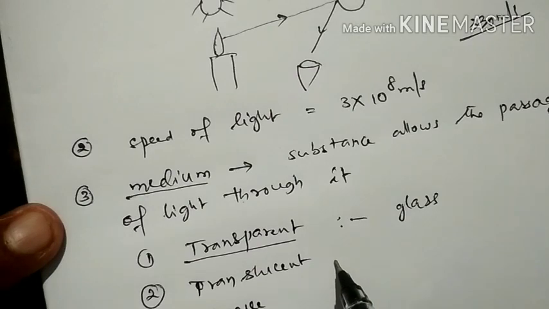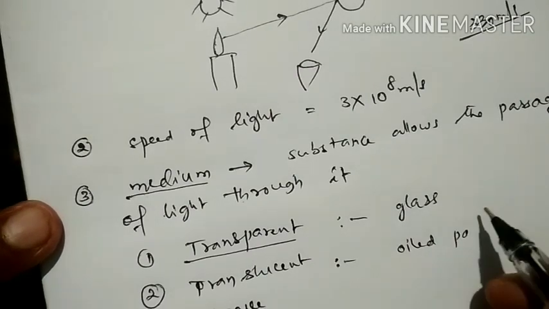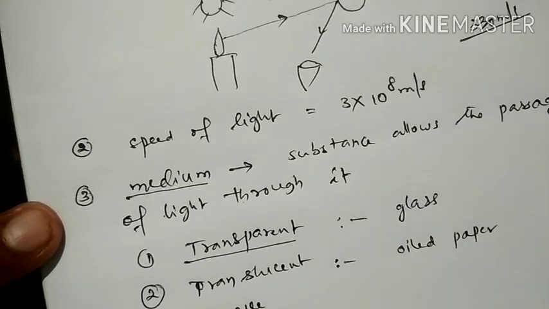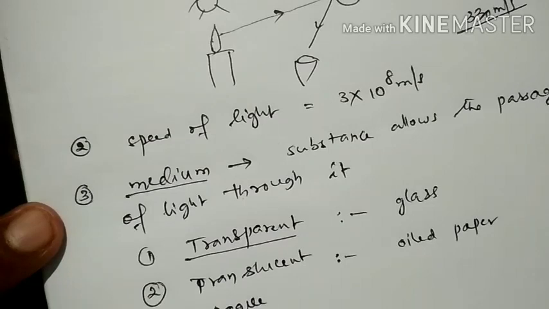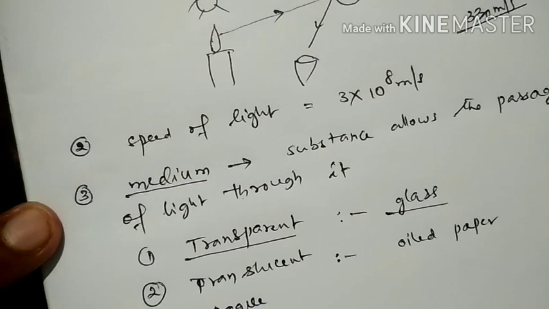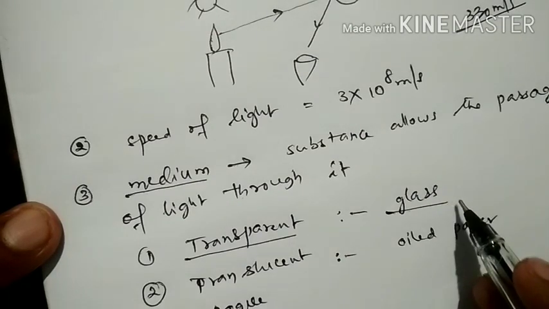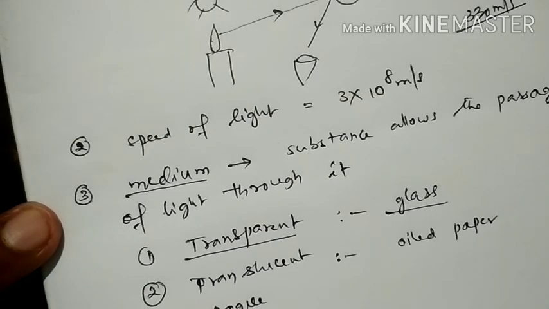Second, translucent means, for example, oiled paper which is soaked in oil. If you see through one side of the paper, we can see partially, we cannot see the complete object. Whereas when you see through the glass, we are able to see the object clearly, so that the light coming from the object is passing through the glass medium and it can reach our eyes, hence we are able to see the object.